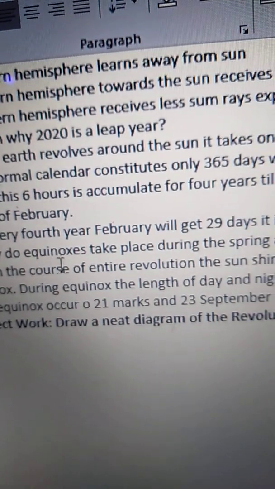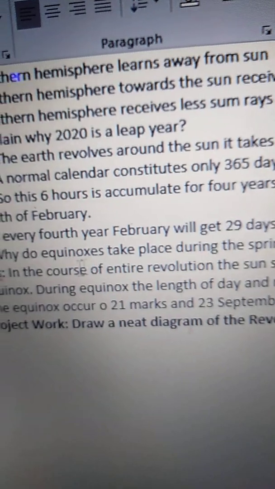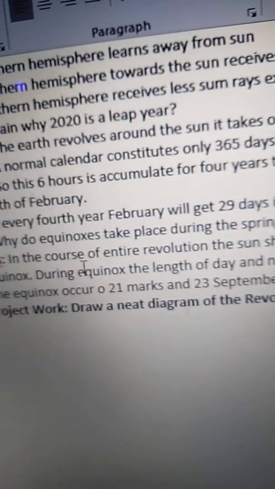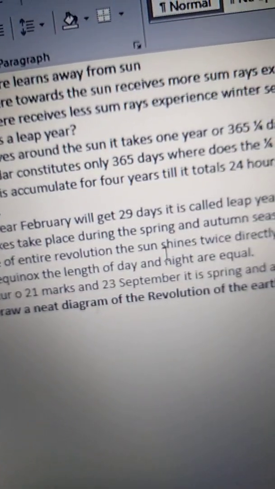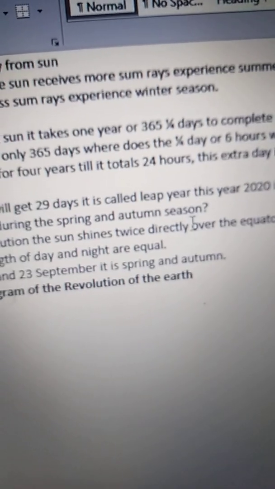Now see the fourth question. Why do equinoxes take place during the spring and autumn season?